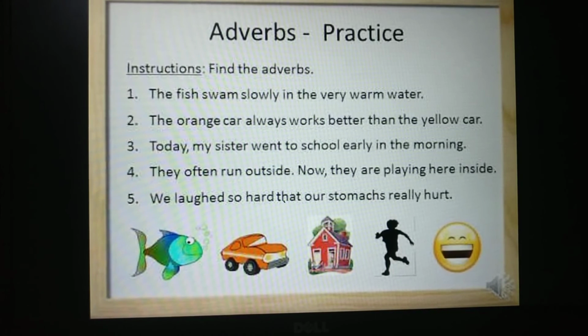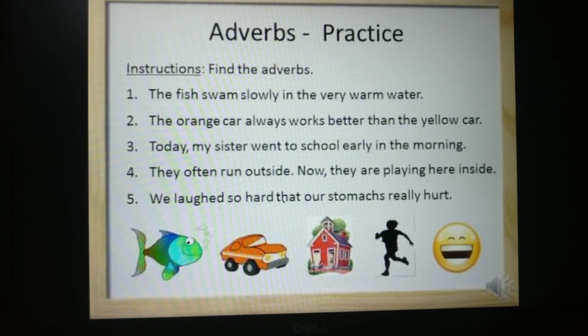They often run outside. Now they are playing here inside. So here often is an adverb, and outside and inside are also adverbs. They are adverbs of place.